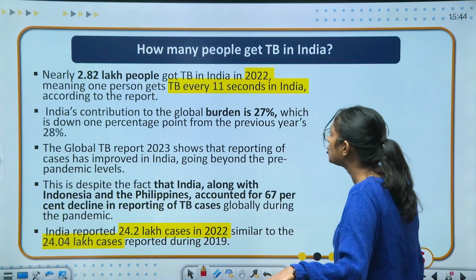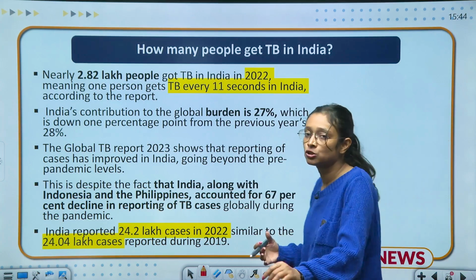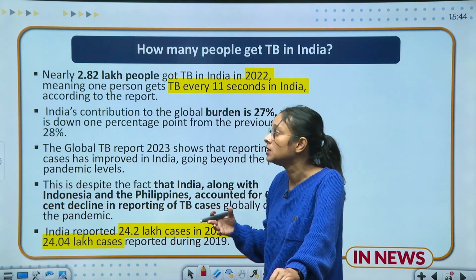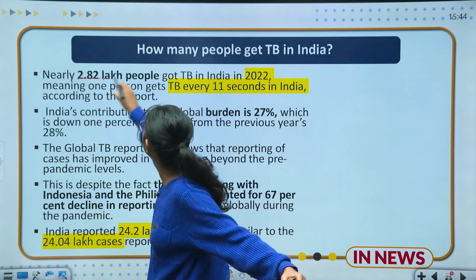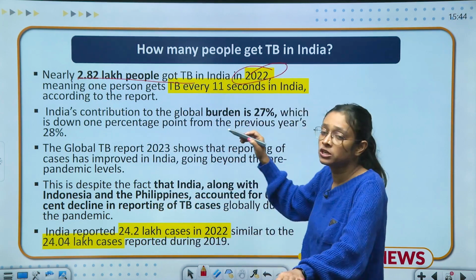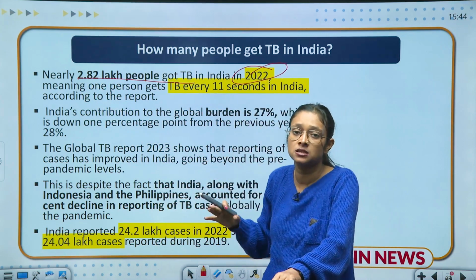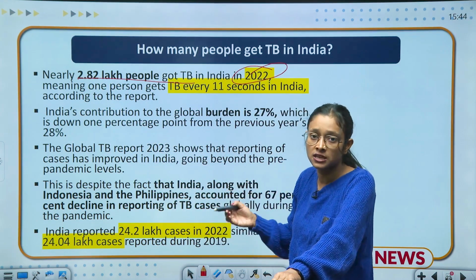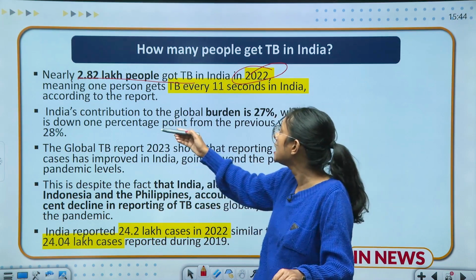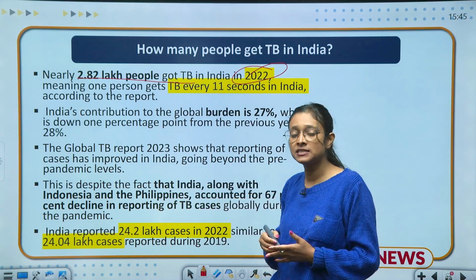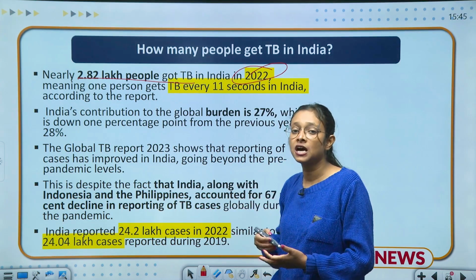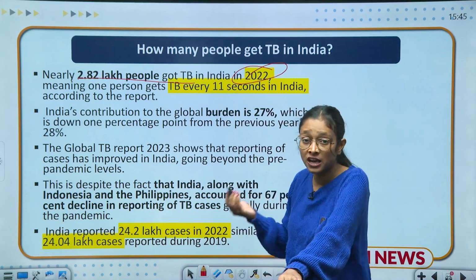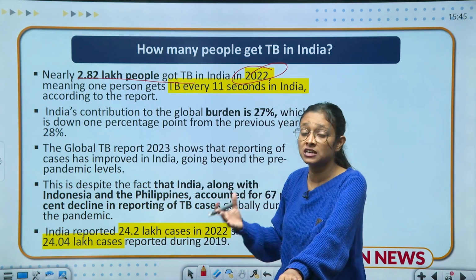Another slide is about how many people get TB in India. Here they are talking about the actual data, how many lakhs and crores of people are affected because of TB. Nearly 2.82 lakh people got TB in India in 2022. Here we are not talking about the overall TB cases in India, we are talking about the registered cases in 2022, and that is 2.82 lakh. It means that after every 11 seconds in India, people get infected because of TB, which is a very worrisome situation for a country.